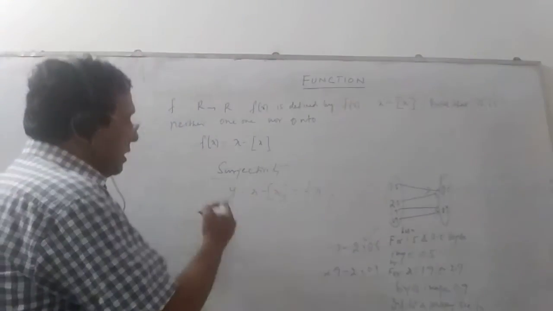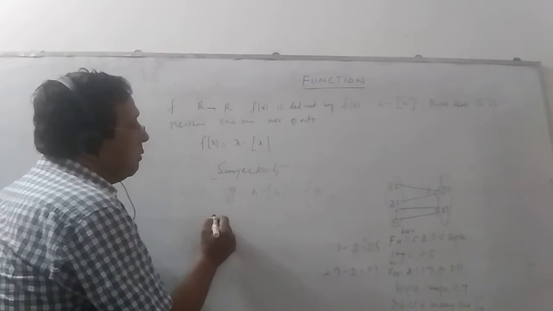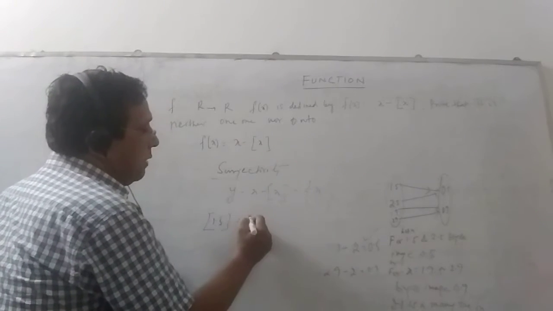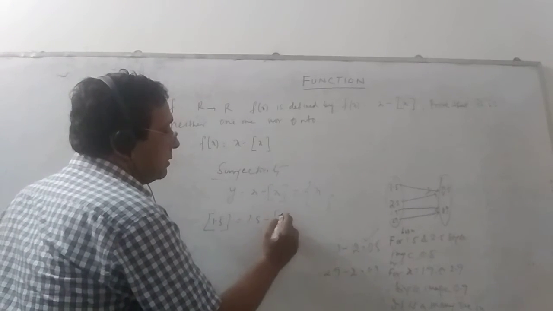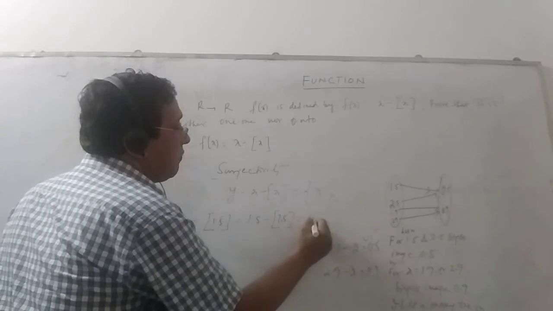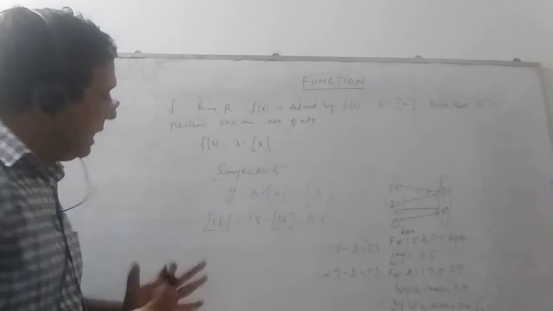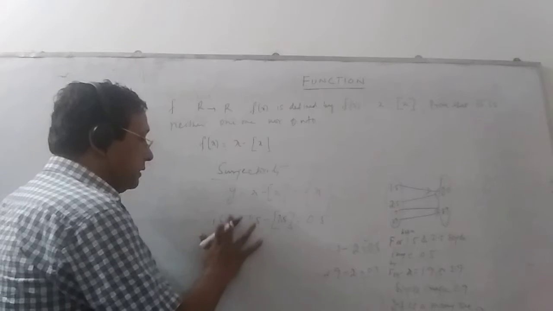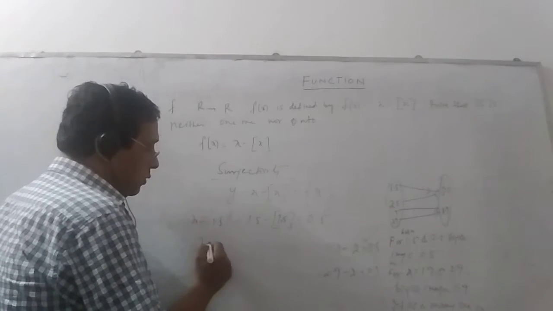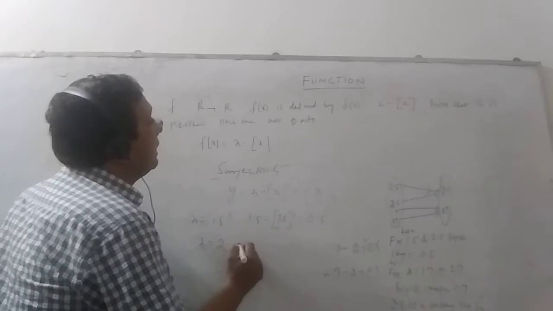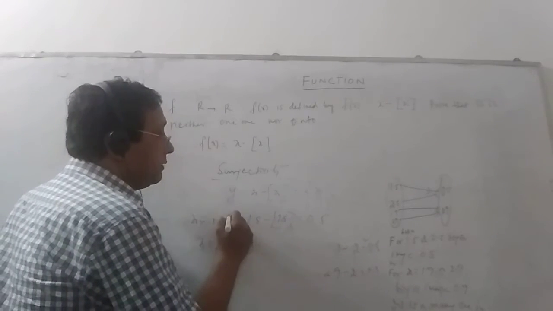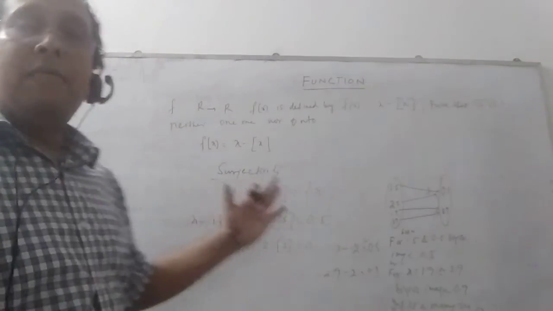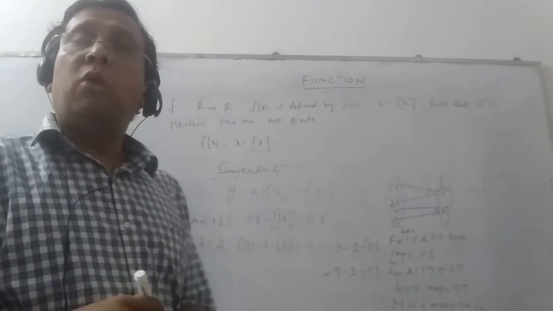If we check, you have already seen for box 1.5, if we put this value over here, we get 1.5 minus 1.5. So only the fractions are coming. And if we take a whole number, say x is equal to 2, we are getting f(2) is equal to 2 minus box 2, which is equal to 0. So either we are getting some fractional value or we are getting some zeros.